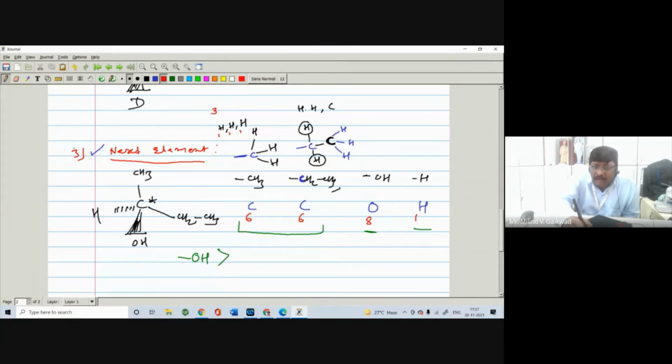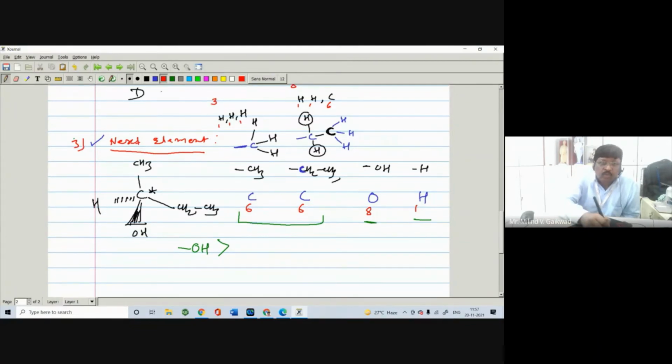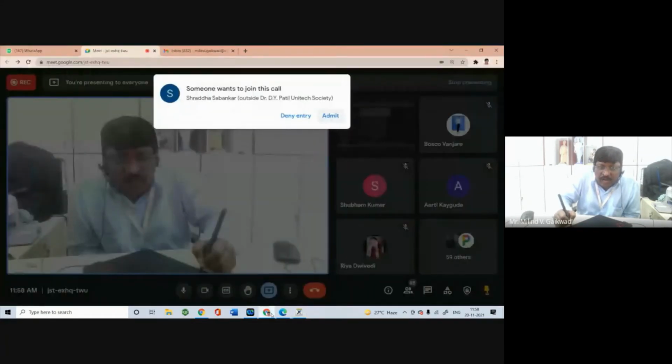And again you have to assign the atomic numbers 1, 1, and 6, and count: 6 plus 1 is 7, 7 plus 1 is 8, and you know 8 is more than 3. So here the priority has to be given to the ethyl over the methyl. Means in this case the ethyl, CH2CH3, gets the first priority over the methyl CH3. Understand?